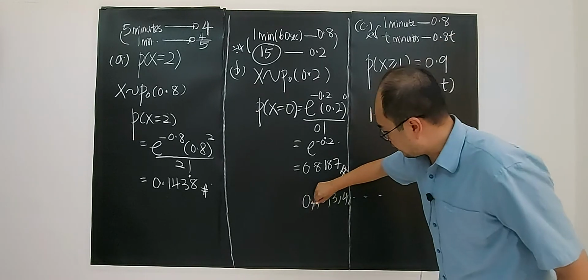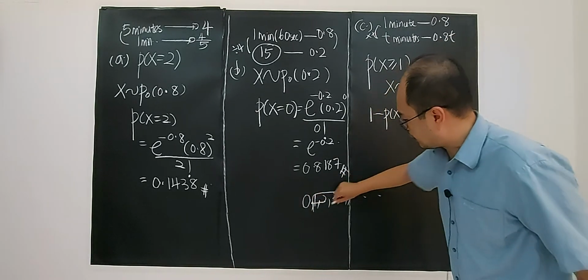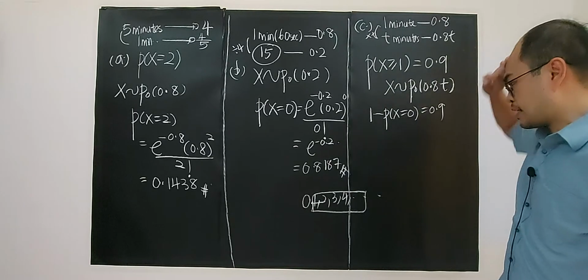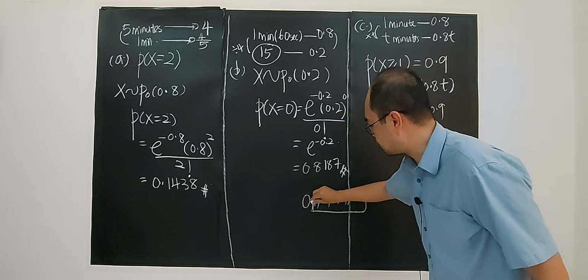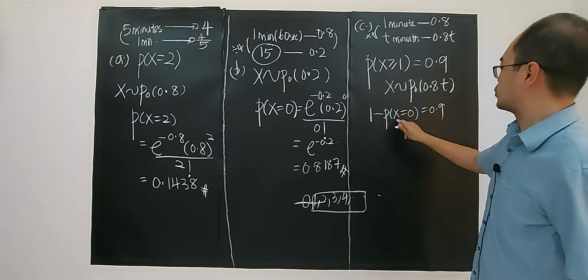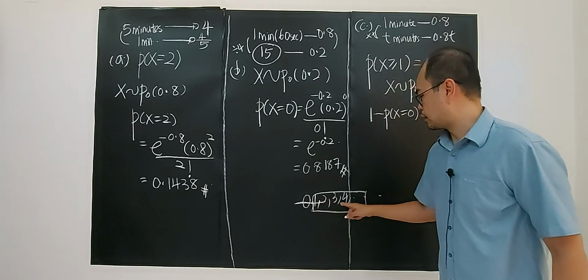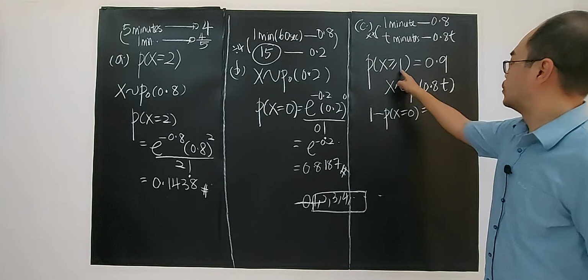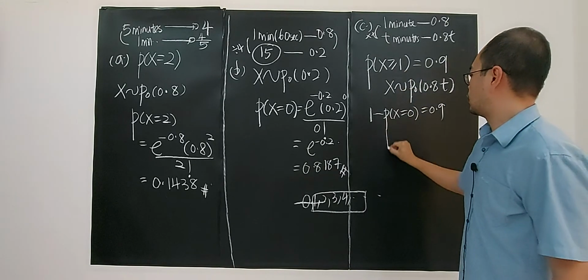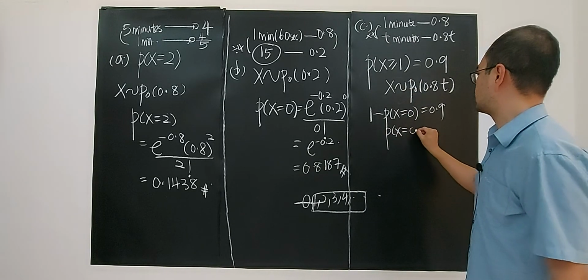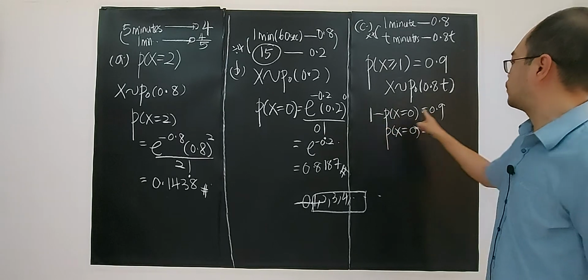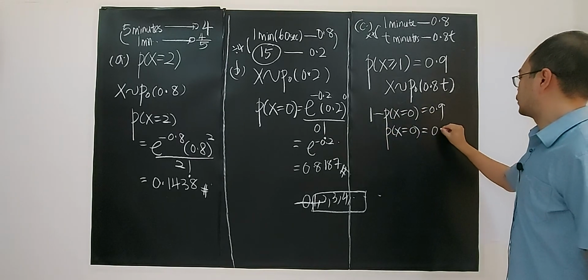So at least 1 is the same as taking everything minus P(X = 0). So P(X = 0) will be equal to 1 minus 0.9, which is 0.1.